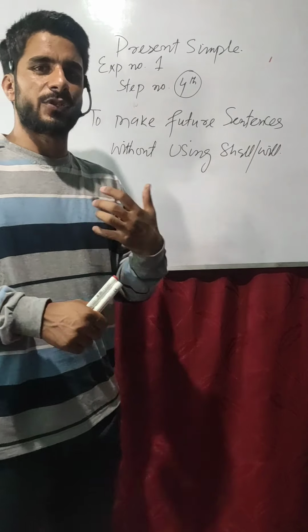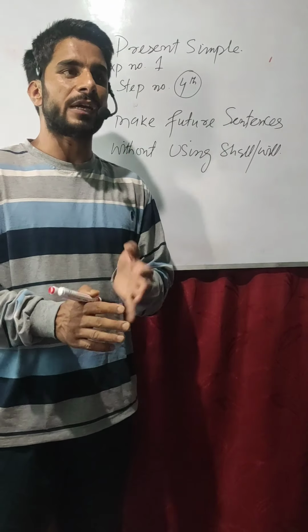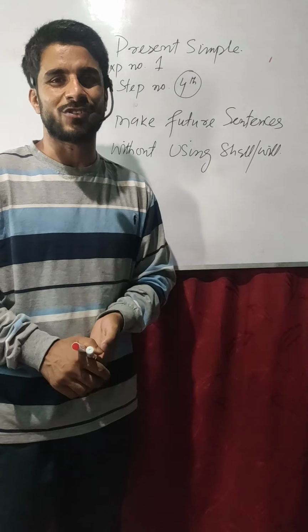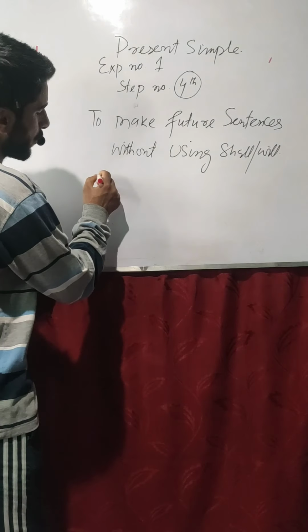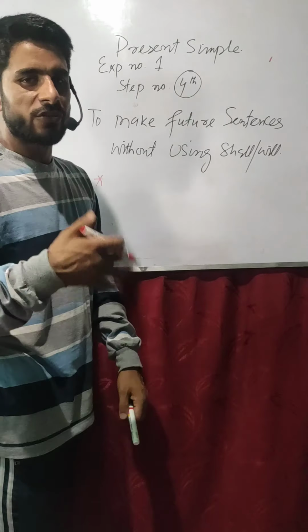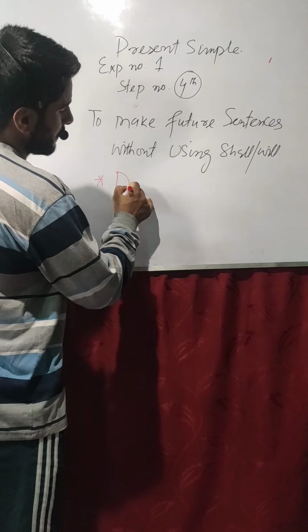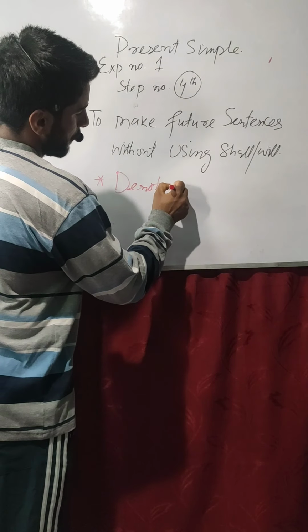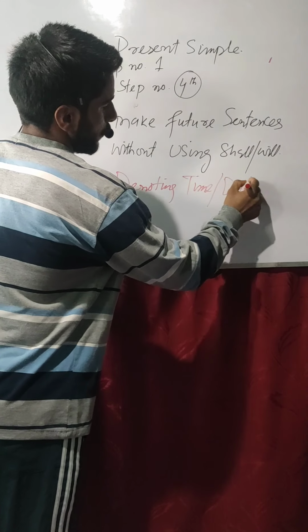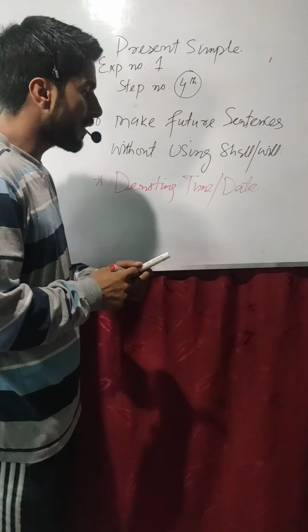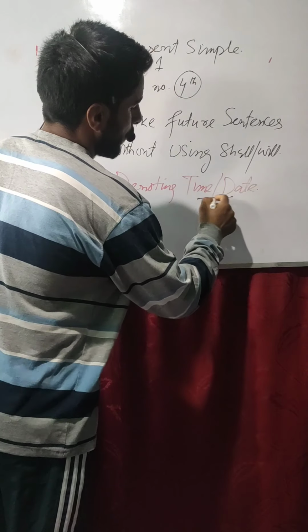There are two things which you can use. By the help of them, you can talk about future without using shall and will. And what are these two things? That is, you can talk about future without using shall and will by denoting time and date. तो ये दो चीजें जो है, हम इनकी मदद से फ्यूचर के बारे में बात कर सकते